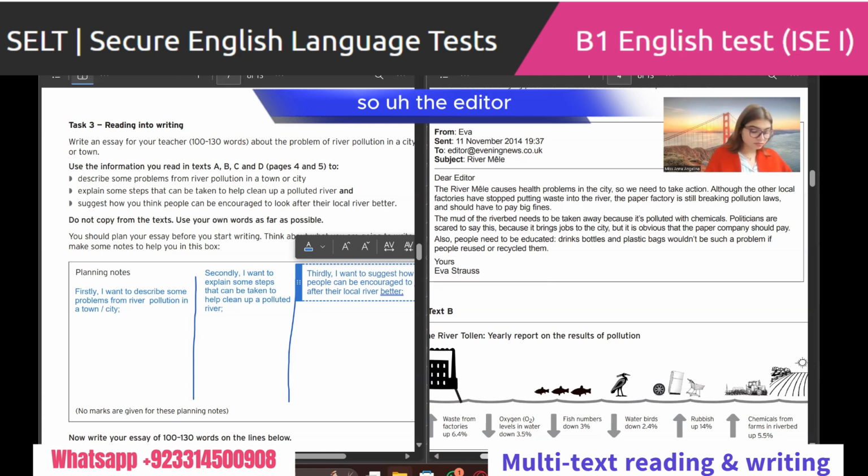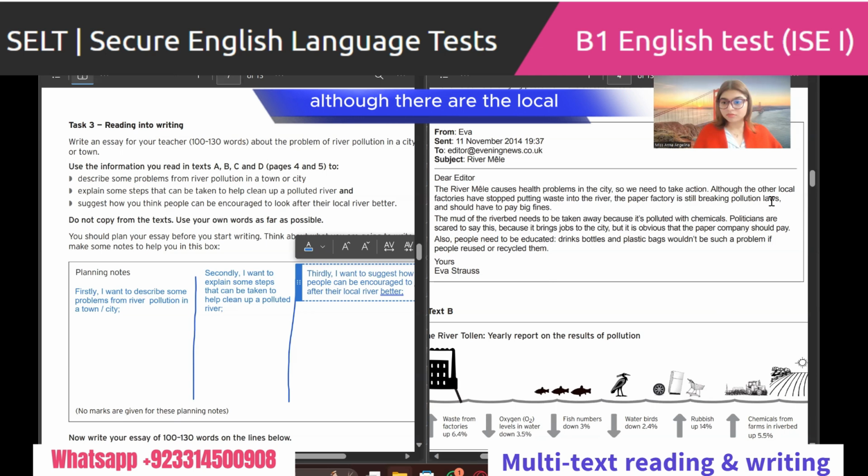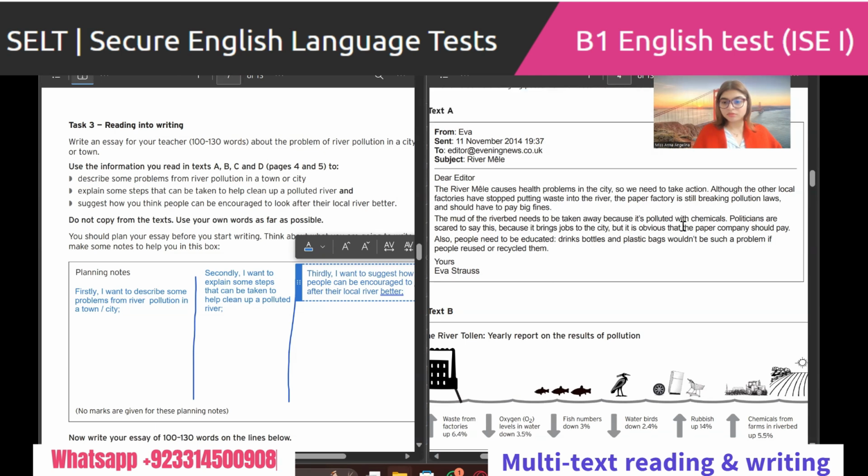Dear editor, the river may cause health problems in the city. So we need to take action. Although the other local factories have stopped putting waste into the river, the paper factory is still breaking pollution law and should have to pay big fines. The mud of the river needs to be taken away because it's polluted with chemicals.